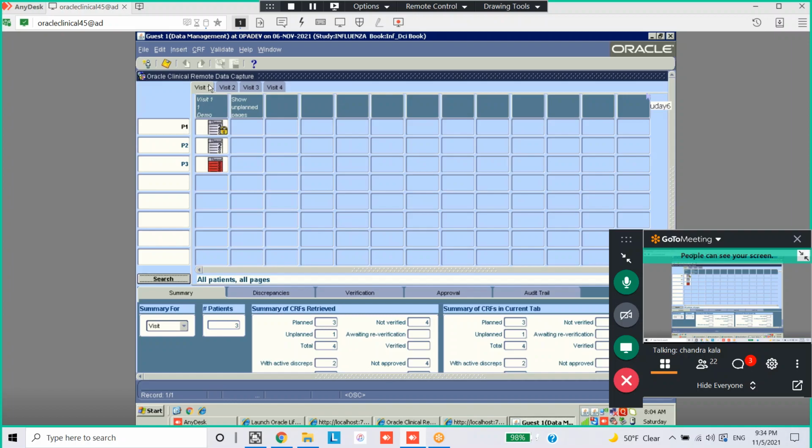Showing P3, data entry complete. There is no pass 1, there is no pass 2 on the icon. If you can see the icon, P2, P1, you see, pass 2 complete it is showing. Here there is no pass 2. So whenever you enter the data in RDC, it will just show you entry complete, that's all.